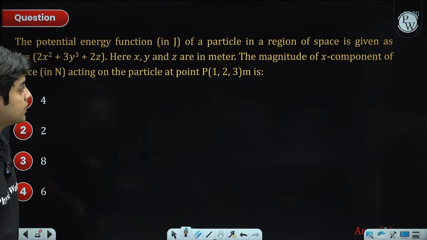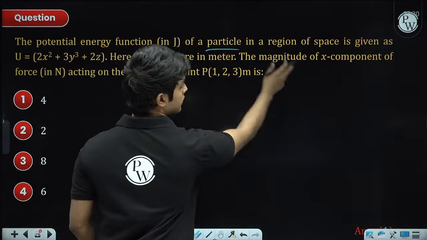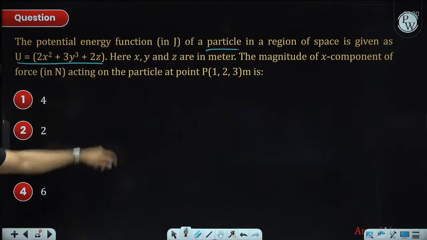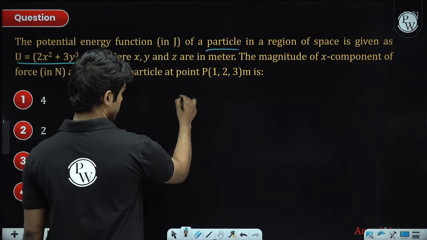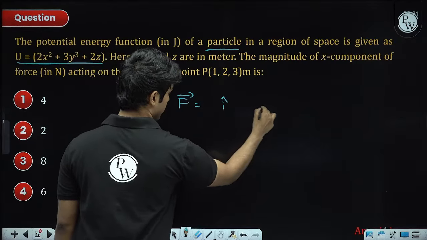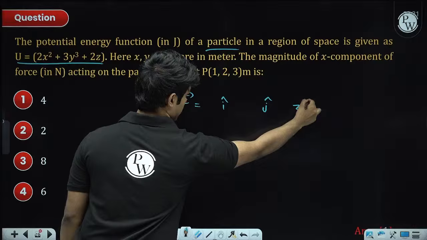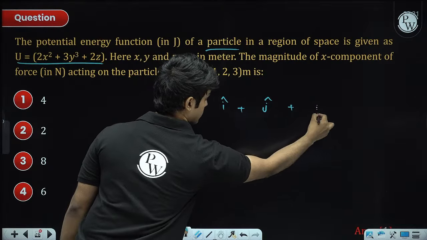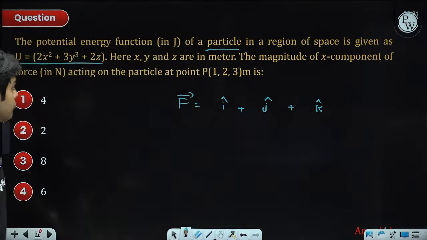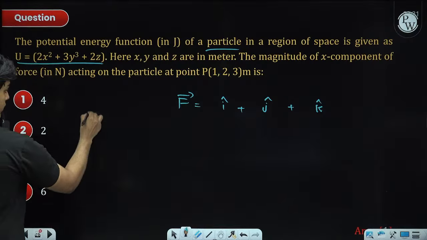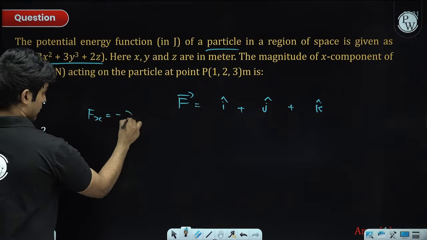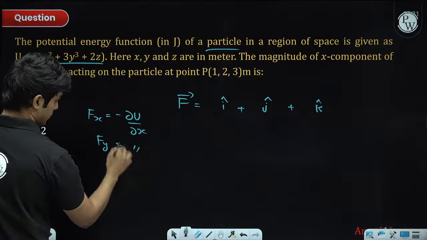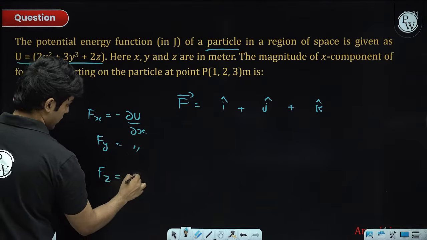Potential energy is given as a function of a particle. So this is the function. This U function has a term in x, a term in y, and a term in z. So the force expression will have some i cap component, j cap component, and k cap component. How do we find this? By using partial differentiation. The x component of the force is minus dou U by dou x, the y component is minus dou U by dou y, and the z component is minus dou U by dou z.